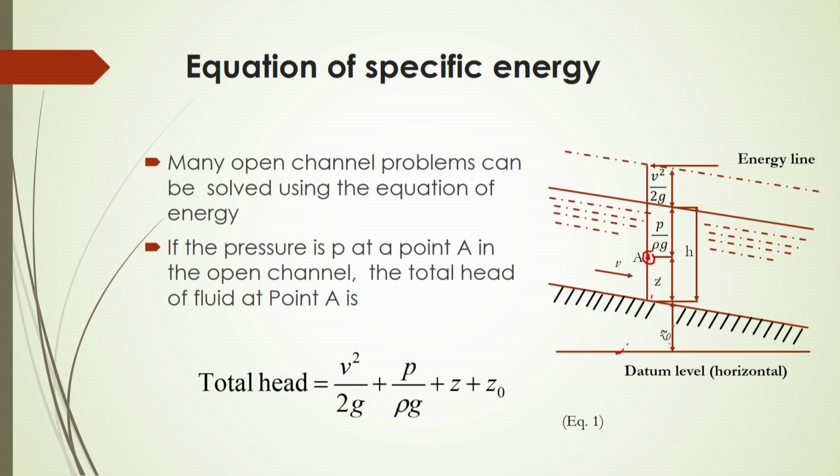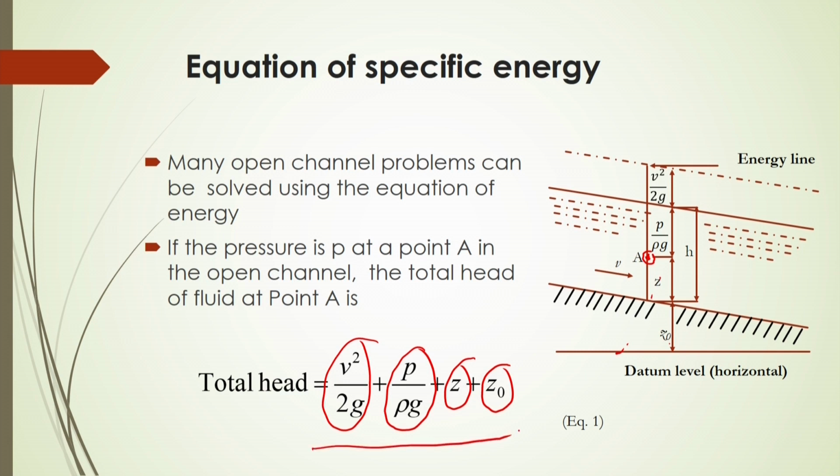It will be Z plus Z0. At this point, the velocity head will be V square by 2g, the pressure head will be P by rho g, and the elevation head will be Z plus Z0 from the datum level. So, in this case the total head is the summation of these three heads: V square by 2g plus P by rho g plus Z plus Z0. By this equation 1 we can represent the total head whenever the fluid is flowing through the channel with gravity.